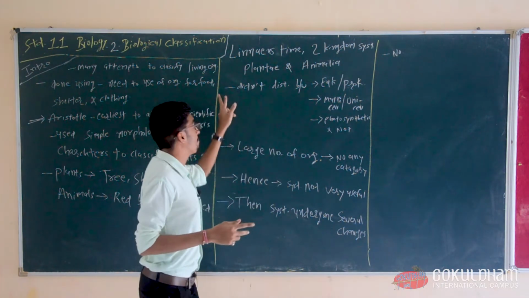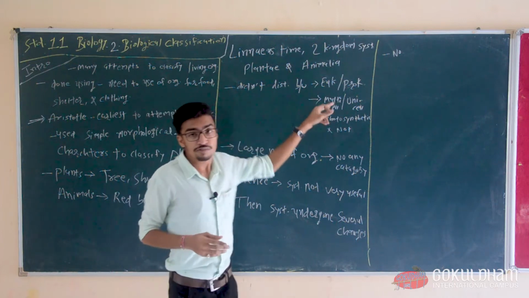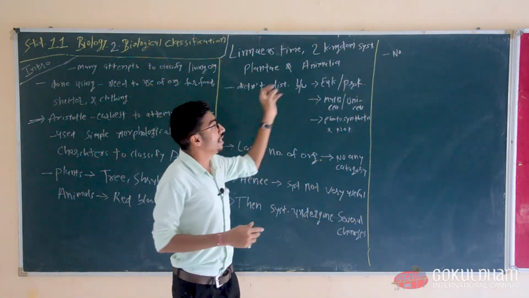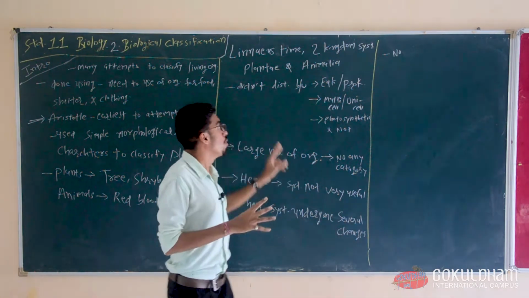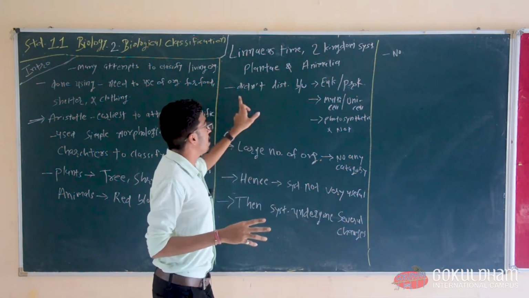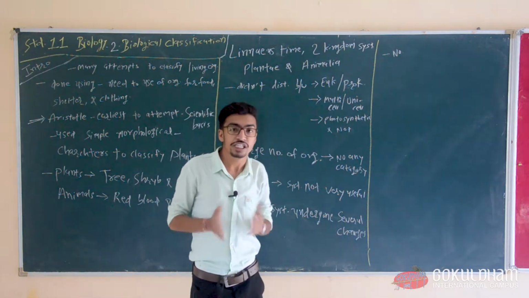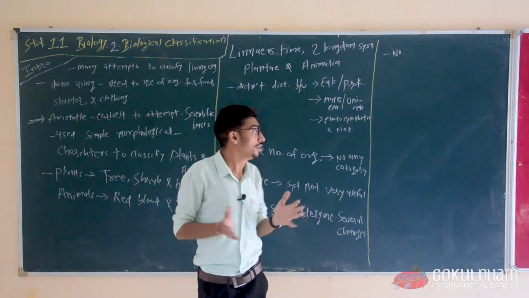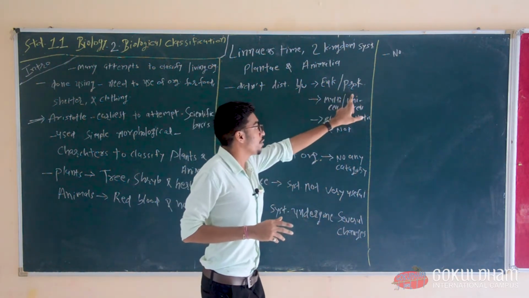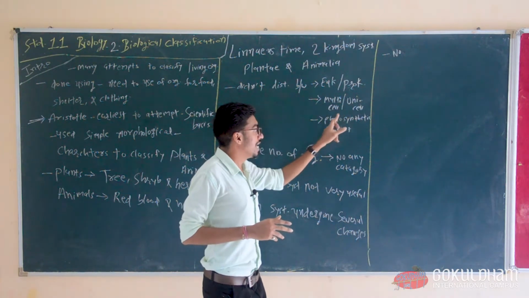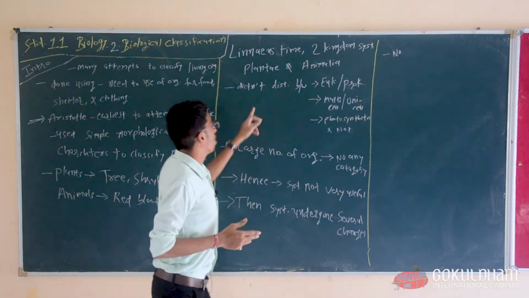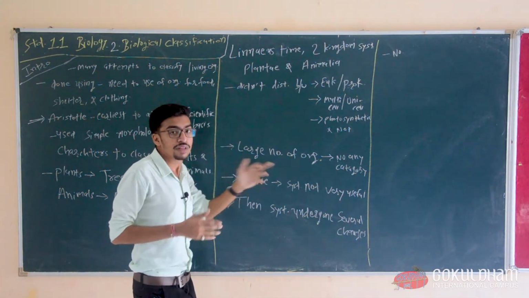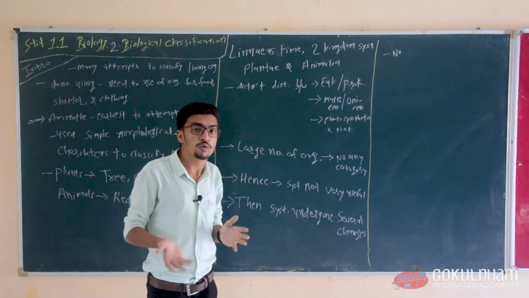But in Linnaeus's time, all these were included in only two kingdoms, Animalia and Plantae. They did not differentiate between eukaryotic and prokaryotic, multicellular and unicellular, and photosynthetic and non-photosynthetic. So these are criteria which had to be improved.